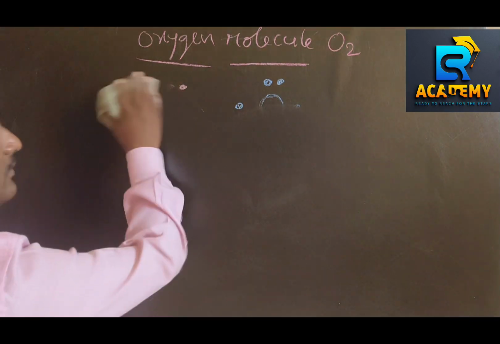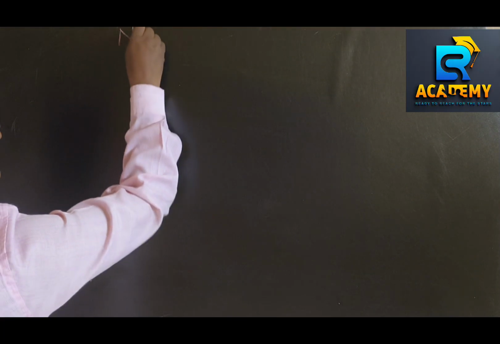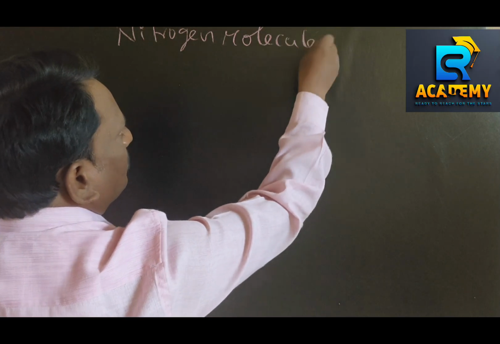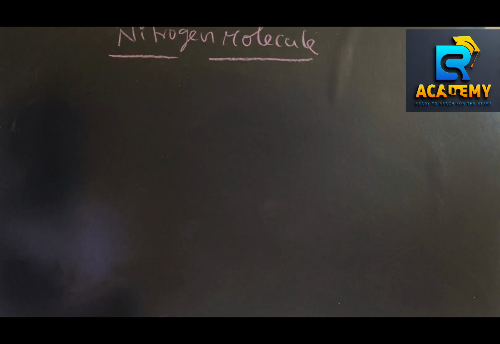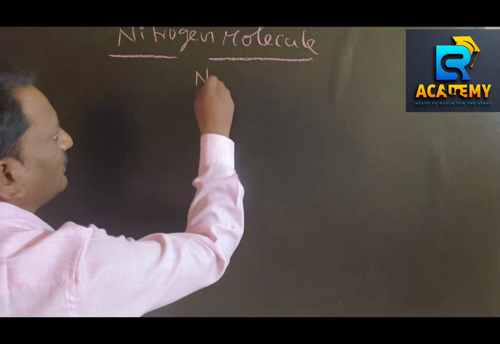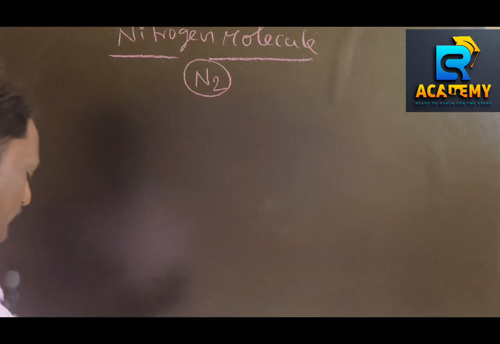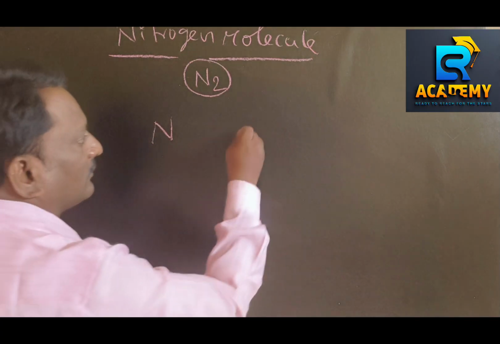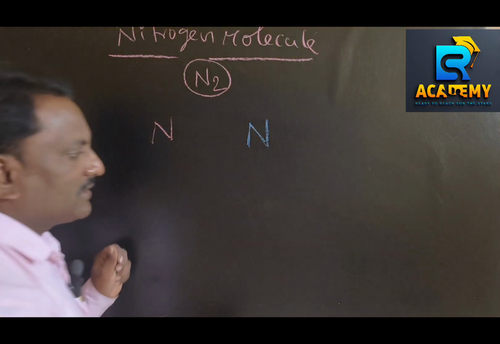Next one: formation of the nitrogen molecule. The chemical formula of nitrogen is N2. You require 2 nitrogen atoms to form the nitrogen molecule. This is one nitrogen atom and this is another nitrogen atom. So, the Lewis dot structure of the nitrogen molecule.